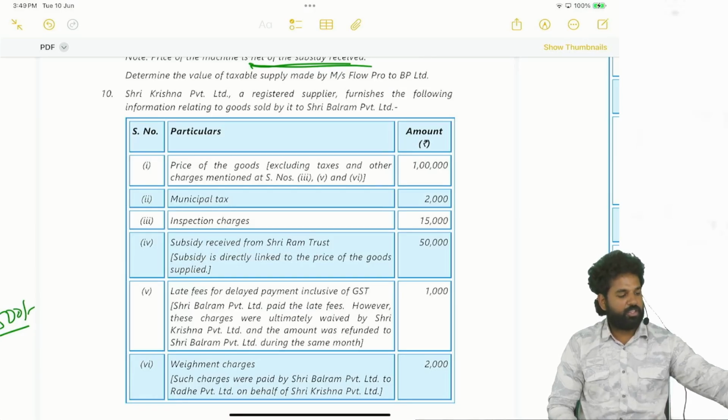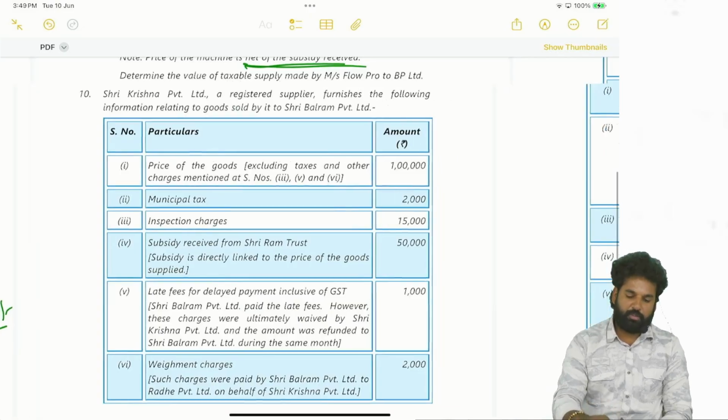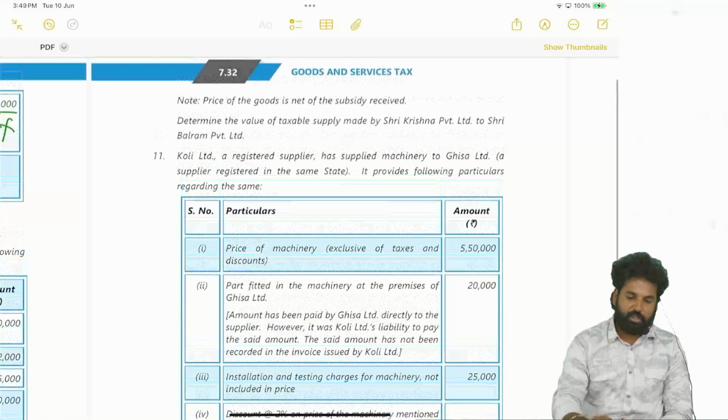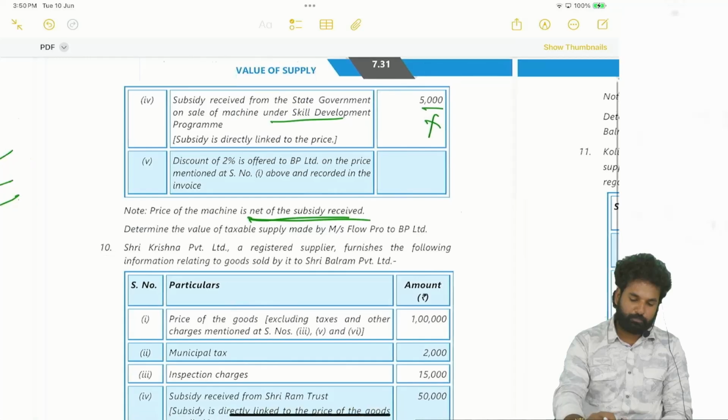Okay, waivement charges. Such charges were paid by Sri Balram Private Limited to Radhe Private Limited on behalf of Sri Krishna Private Limited, 2,000 rupees. Next, price of the goods is net of subsidy received. Determine the value of the taxable supply by Sri Krishna Private Limited to Sri Balram Private Limited. Solve the question.